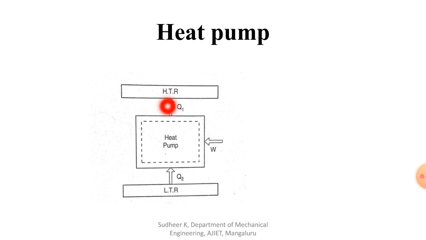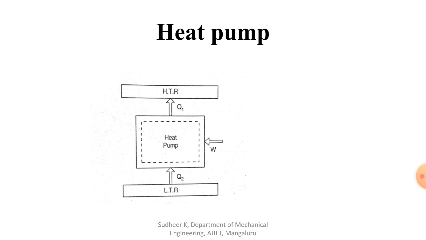The output is the heat effect Q1, and the input is the work W. So the COP is Q1 divided by Q1 minus Q2, because W is the difference between Q1 and Q2. Q1 is the heat at the higher temperature region and Q2 is the heat at the lower temperature region.